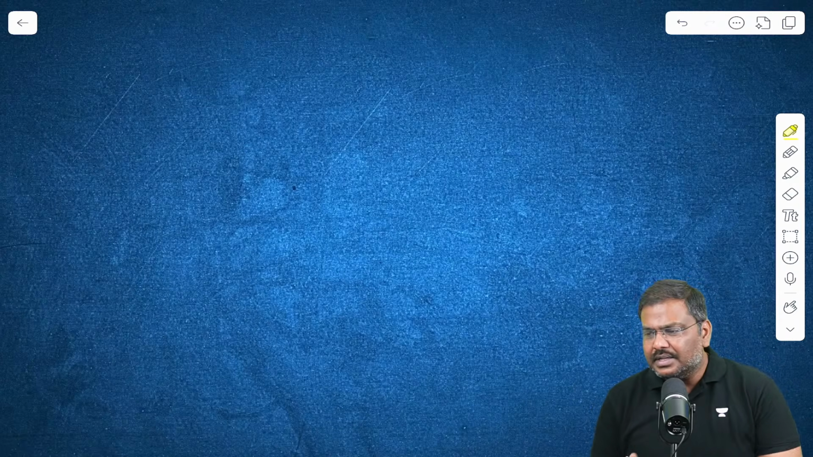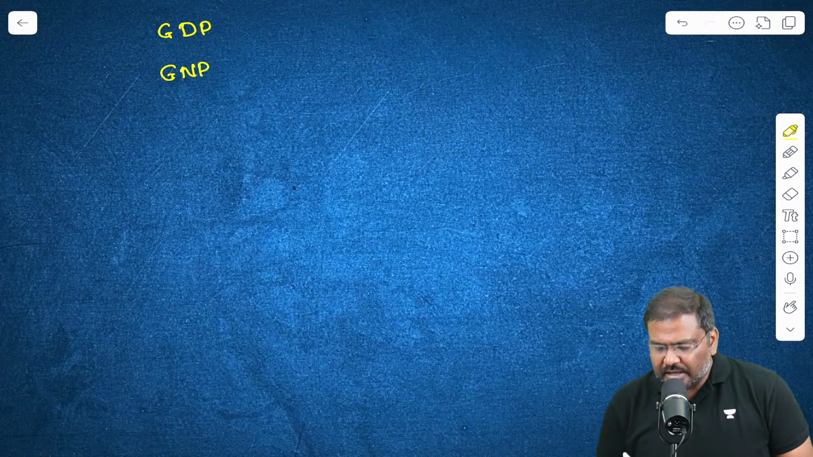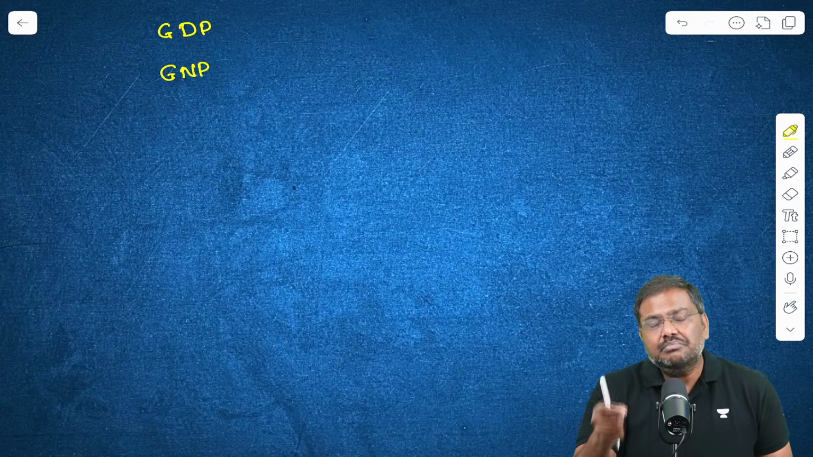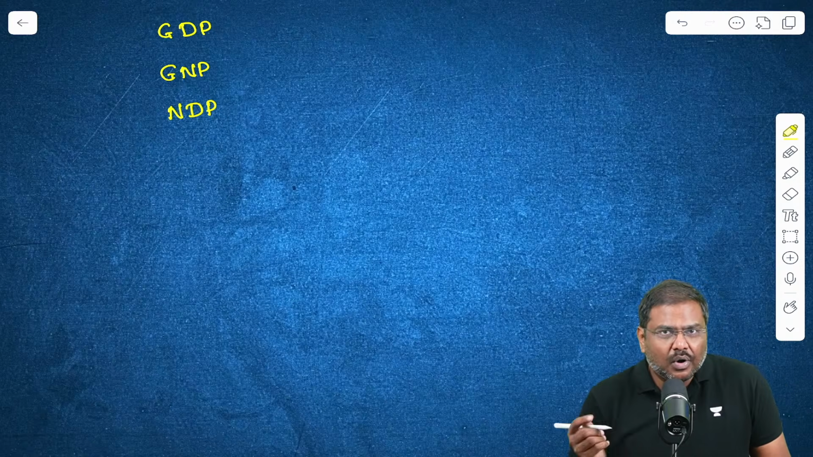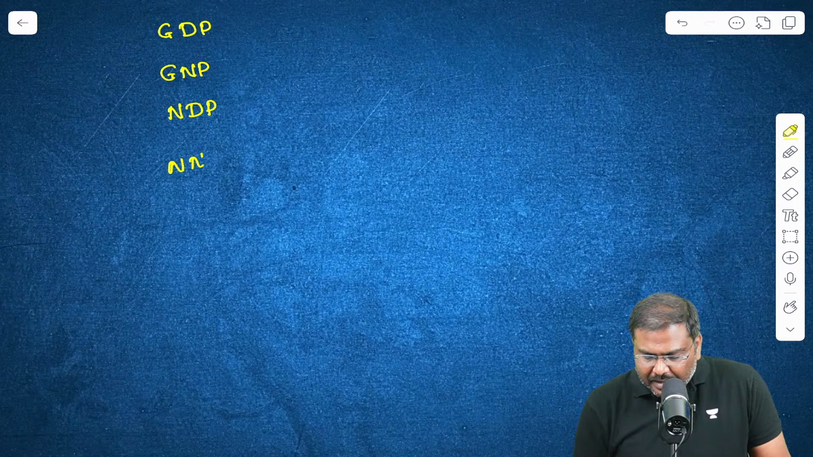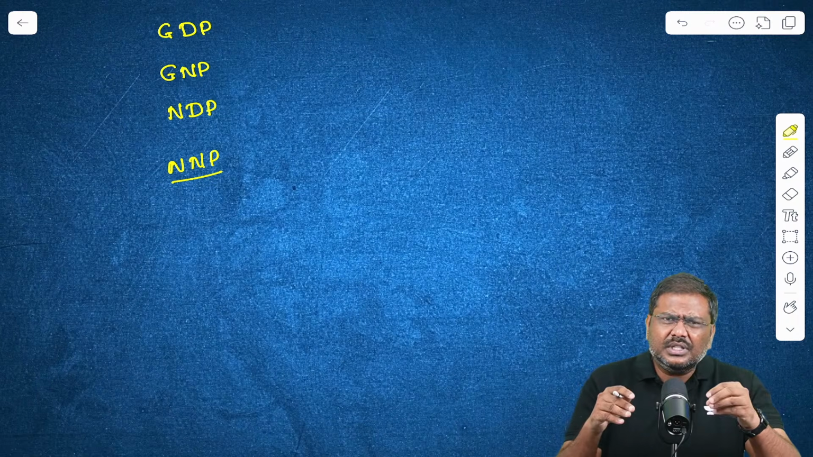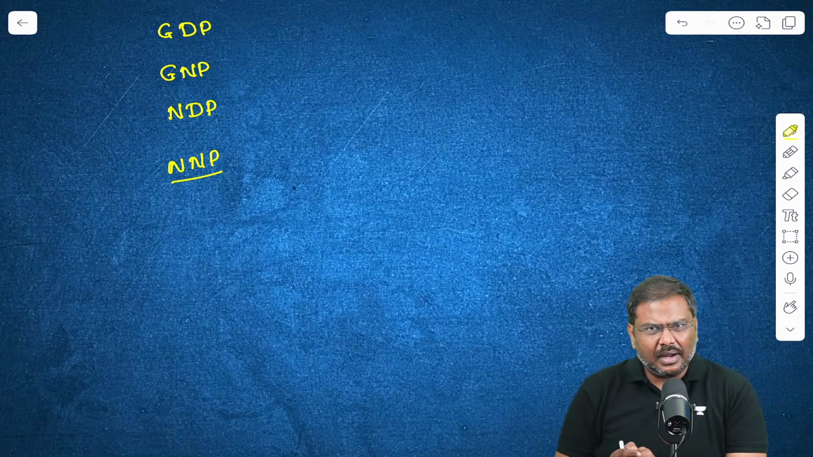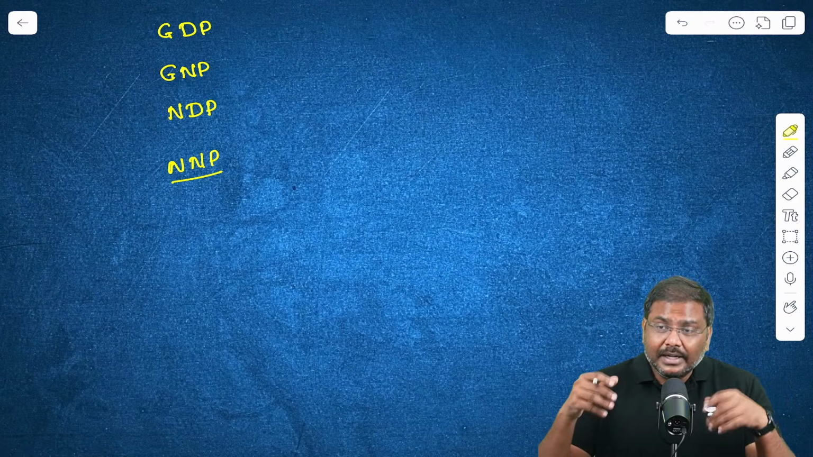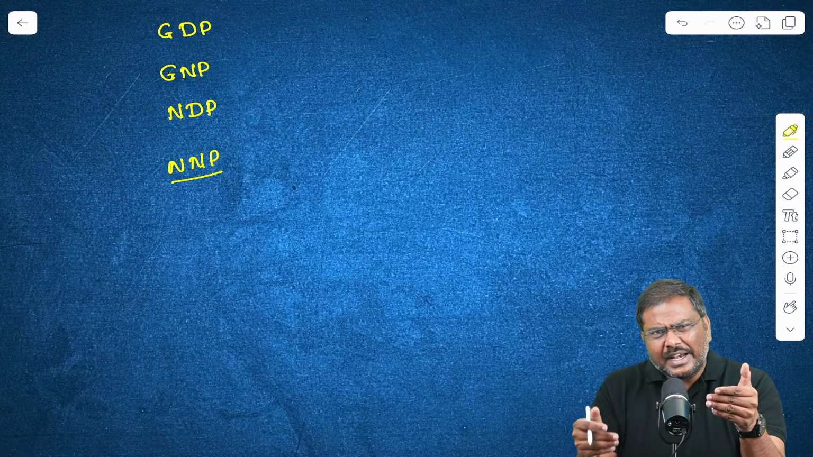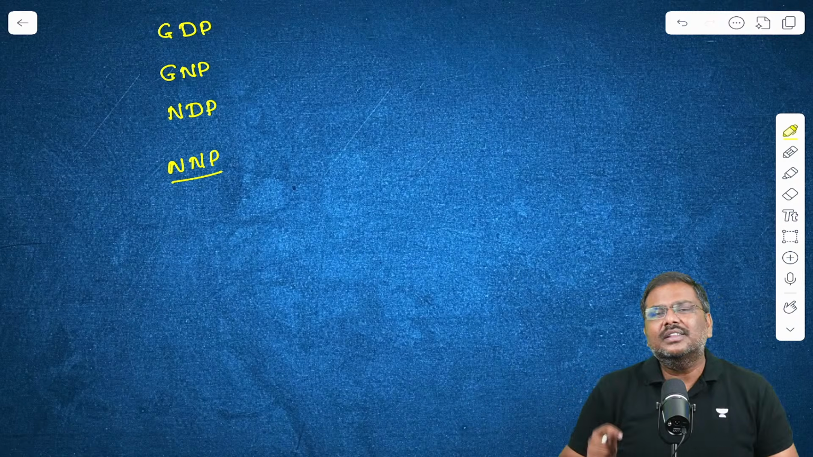What are the other types of indicators? In addition to GDP, we have GNP. GNP stands for gross national product. We have NDP, net domestic product, and we also have NNP, net national product. I'll repeat it. We have GDP. GDP is the most often used indicator in the global market. Countries around the world, for example India, USA, China, European Union countries, all of these calculate GDP and keep on fighting with each other in terms of ranking under the GDP.